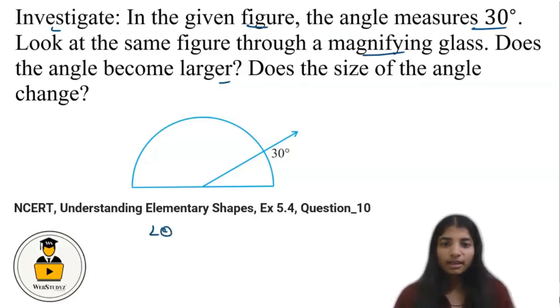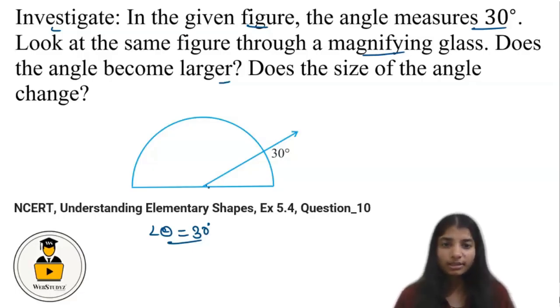So basically here we are given the value of the angle. Let's say theta, which is 30 degrees. It is given that the angle is 30 degrees, but when we see this angle with the help of the magnifying glass, will the size of the angle become larger, or does the size of the angle change?